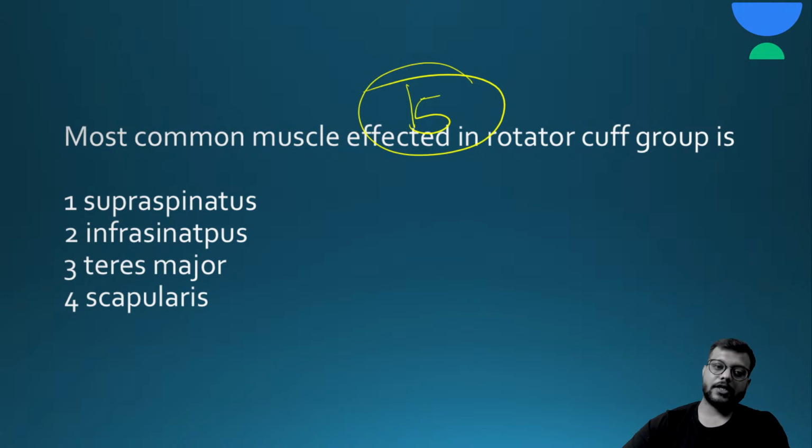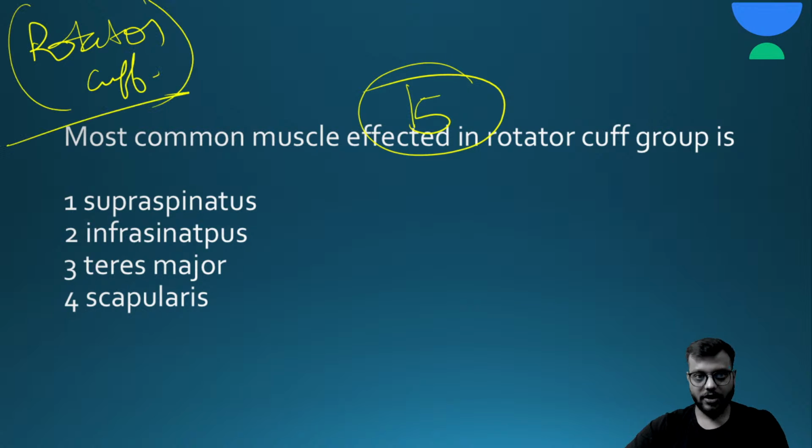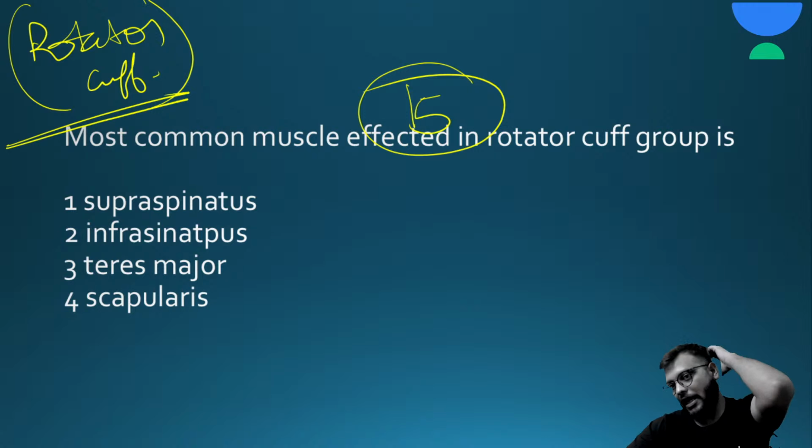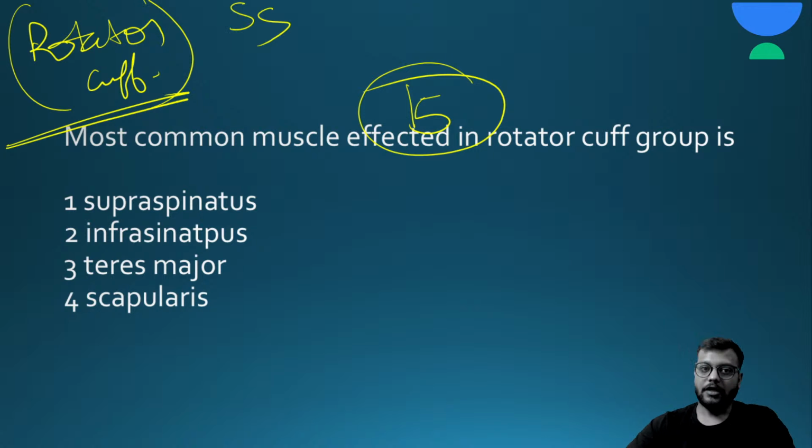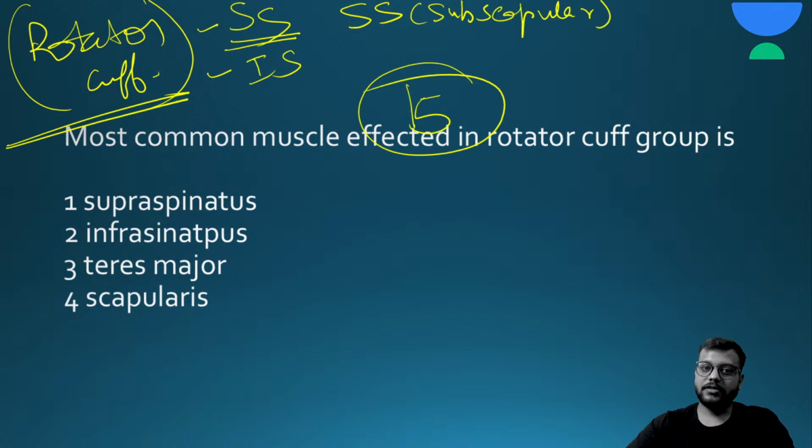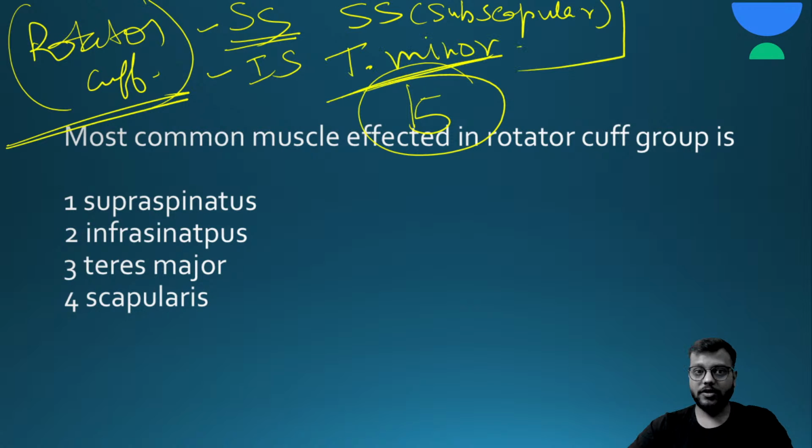So first of all, इसके लिए you need to remember the rotator cuff muscles. And rotator cuff muscles को याद रखने का बहुत अच्छा तरीका है. आपको एक मसल याद रखनी है, that is supraspinatus. Supraspinatus है तो infraspinatus भी होगा. And there is one SS, so there will be another SS, that is subscapularis. And S के बाद T आता है, so there is one muscle, teres minor. Okay, remember these four muscles. These are very important muscles, rotator cuff muscles.